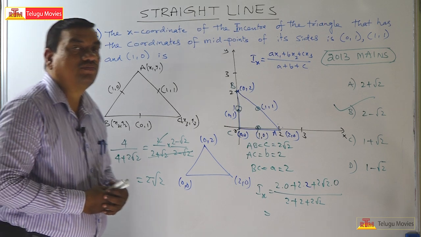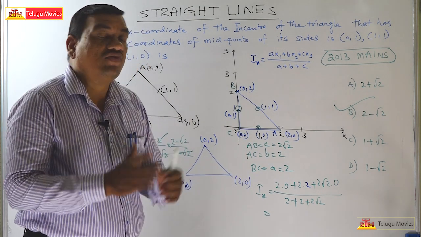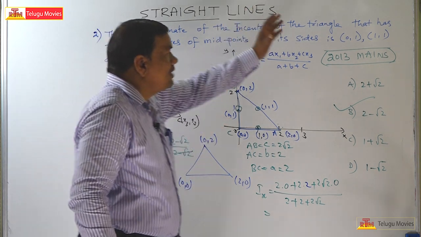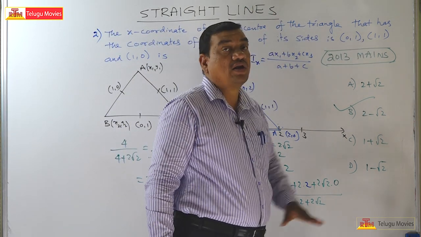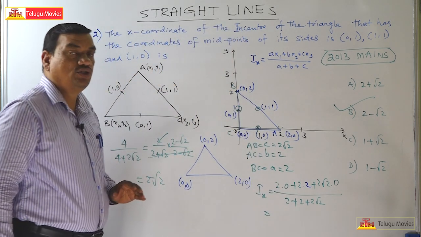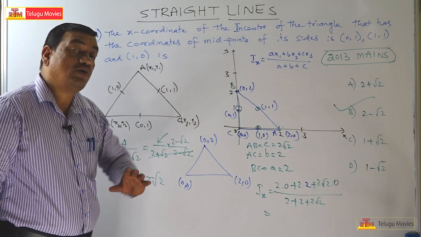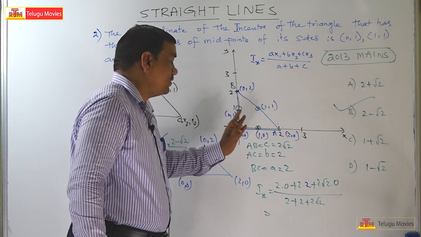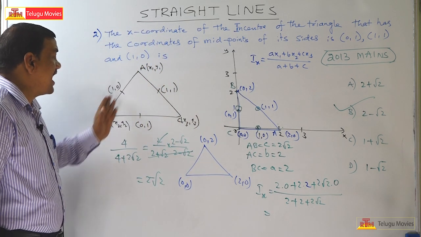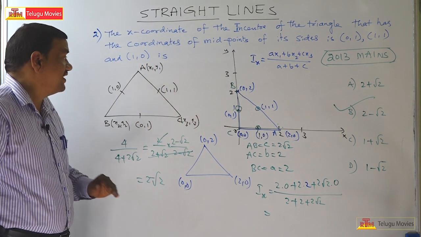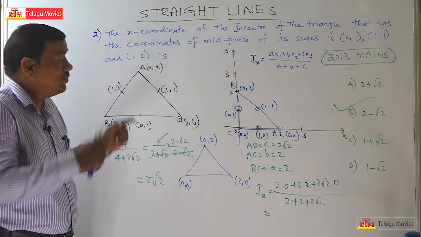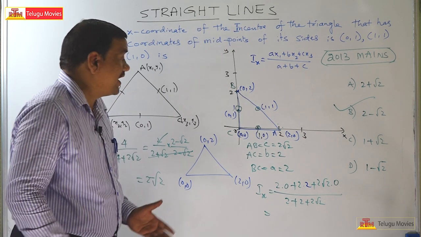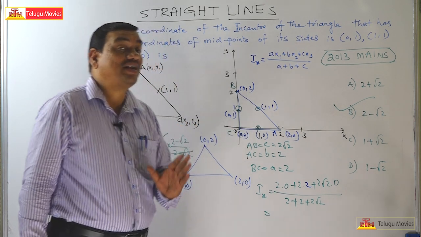So from this solution, what inference will you get? Observe the points 0 comma 1, 1 comma 1 and 1 comma 0. They are saying that they are the midpoints of the sides of a triangle. So instead of taking the triangle like this and finding the coordinates, better you plot these points in a two-dimensional coordinate plane so that you can easily get the vertices of the triangle ABC.